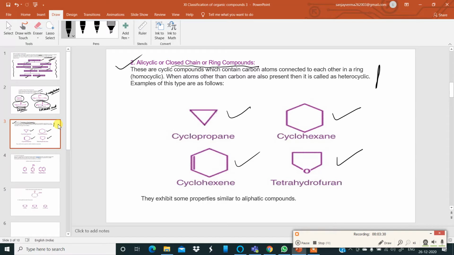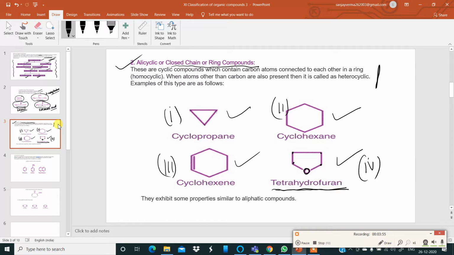But see carefully, the first one, the second one, and the third one come under homocyclic. But the fourth example, which is called tetrahydrofuran, contains carbon, but there is an oxygen in the ring.